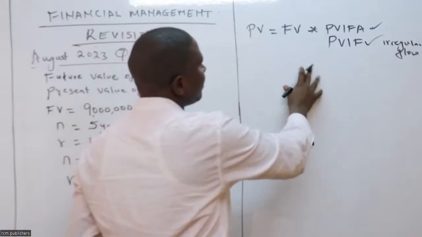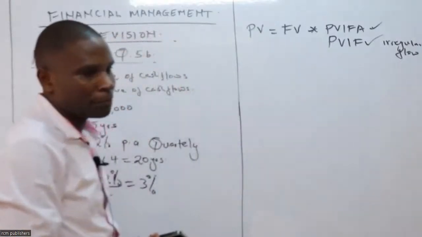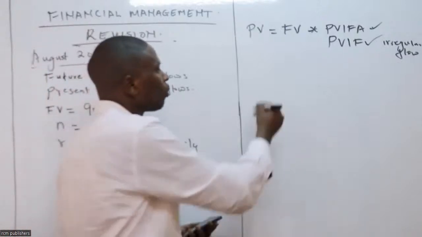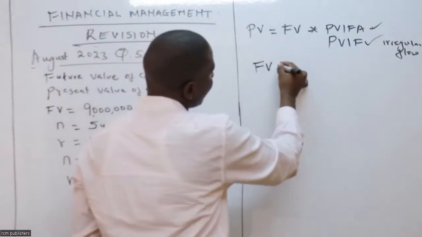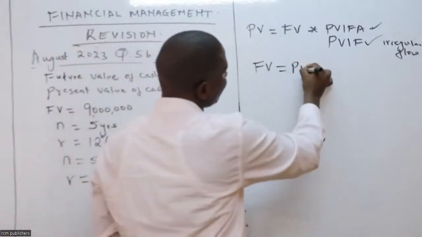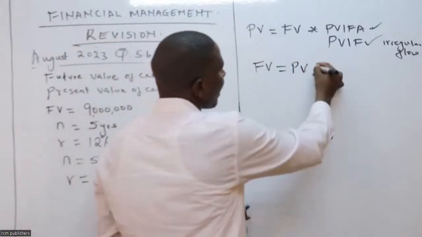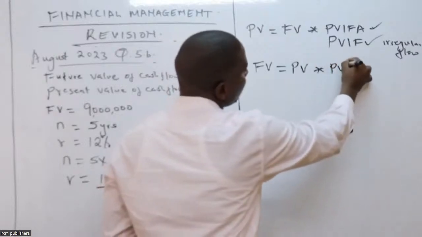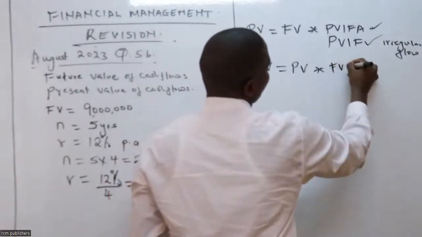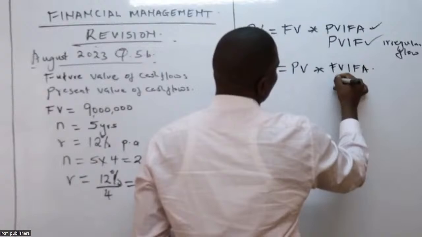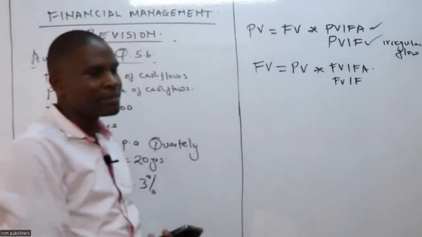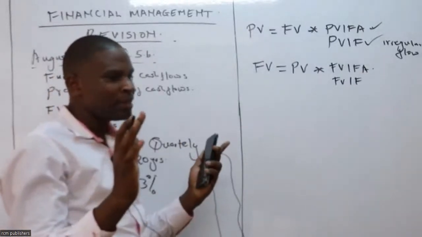In my case here, I don't have the present value, but I have the future value. So future value, on the other hand, is given by present value times FVIFA or FVIF. Now we can use FVIF. We are just changing terms here. What changes is what we are looking at.